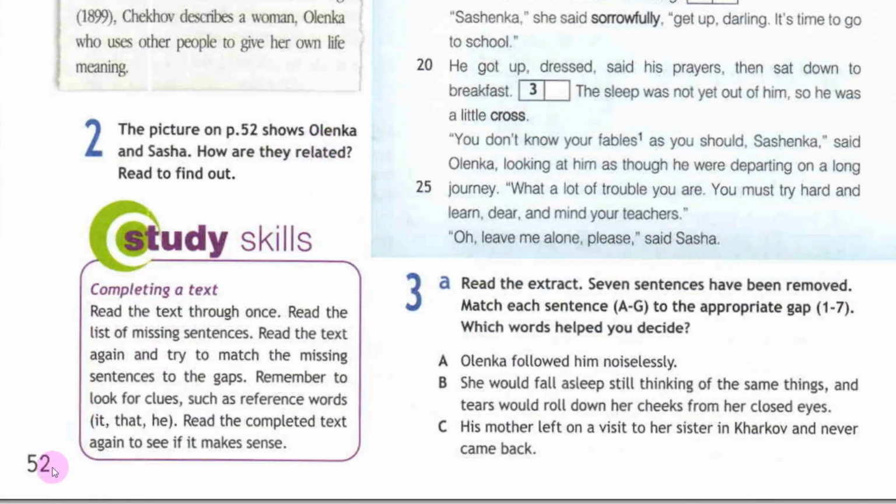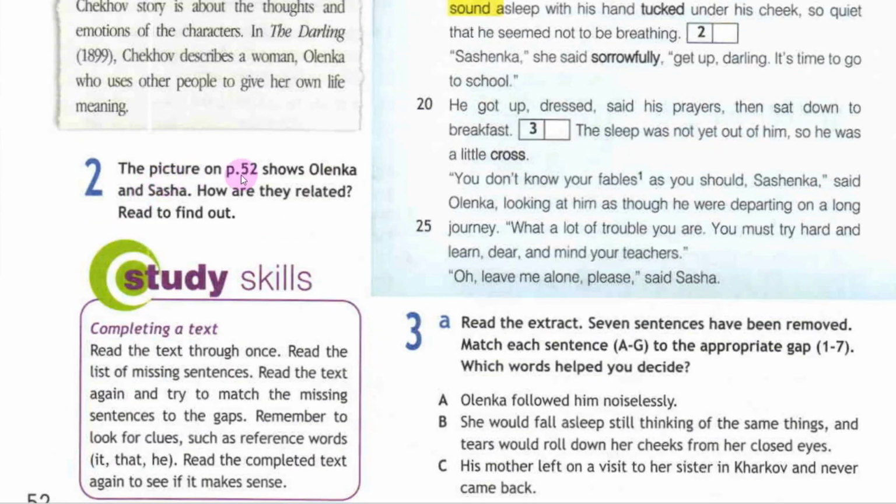By the way, you can open your books on page 52 and 53. The picture on page 52 shows Olenka and Sasha. How are they related? Read to find out.